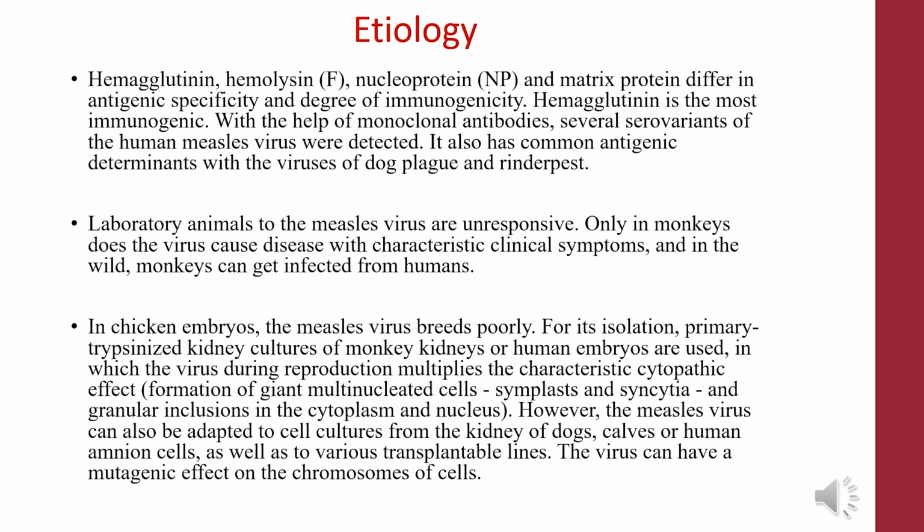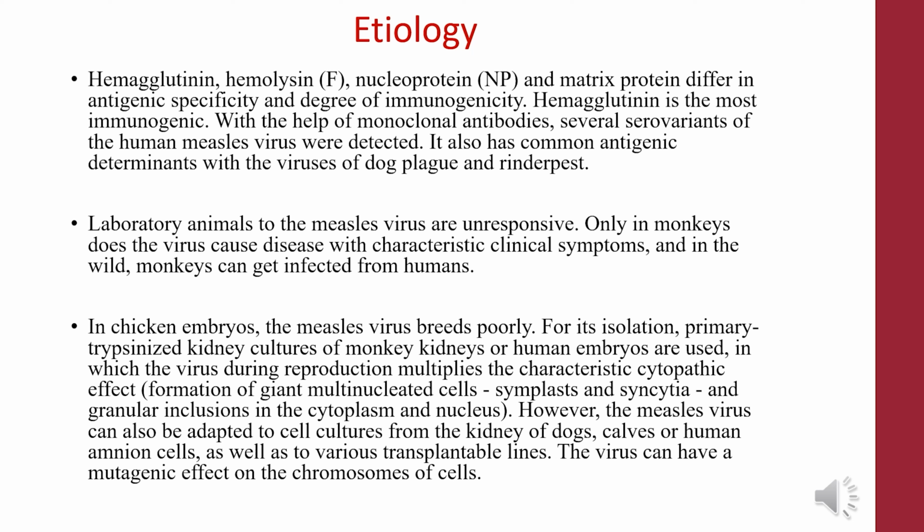With the help of monoclonal antibodies, several serovariants of the human measles virus were detected. It also has common antigenic determinants with the viruses of canine distemper and rinderpest. Laboratory animals are unresponsive to the measles virus. Only in monkeys does the virus cause disease with characteristic clinical symptoms, and in the wild, monkeys can get infected from humans. In chicken embryos, the measles virus breeds poorly.